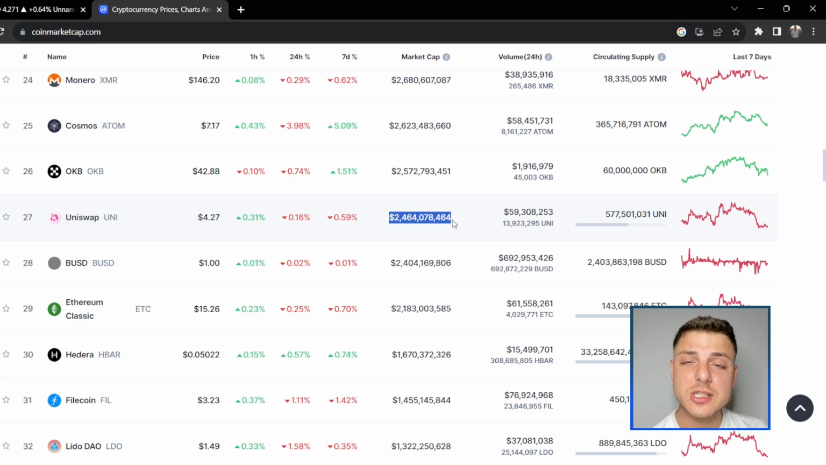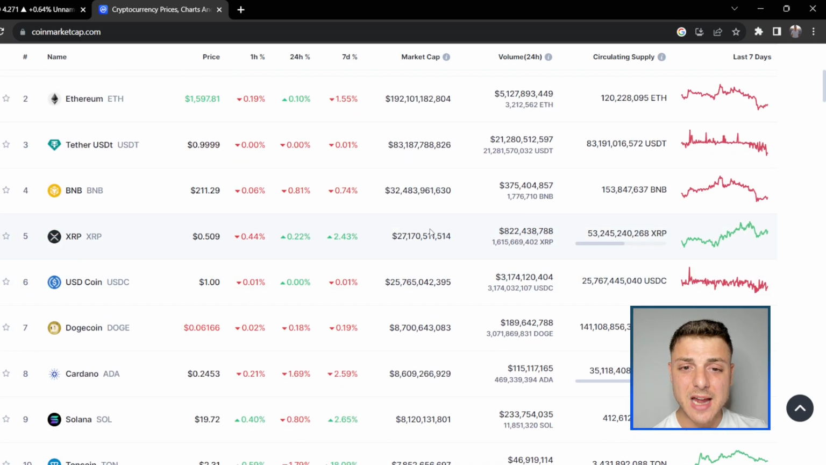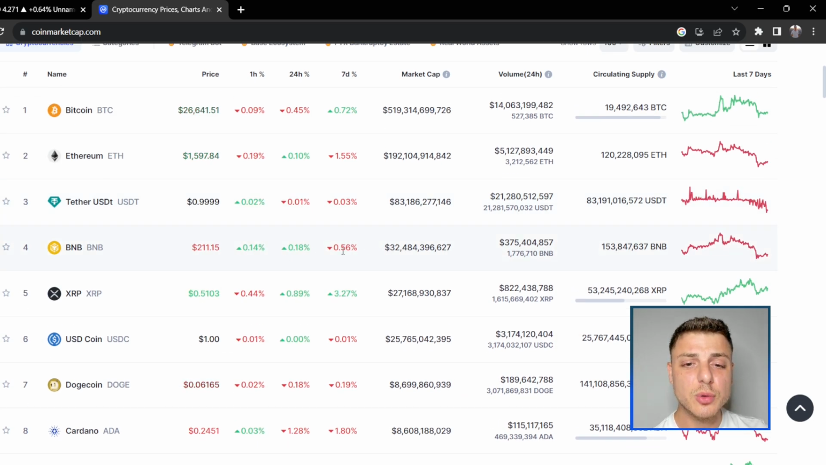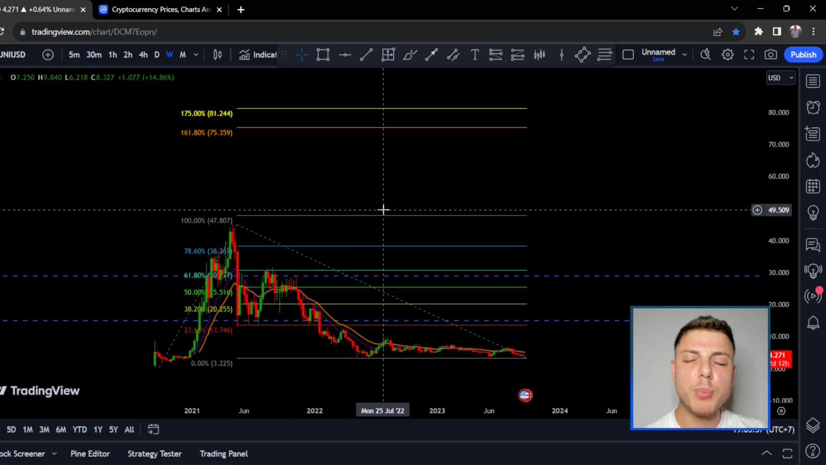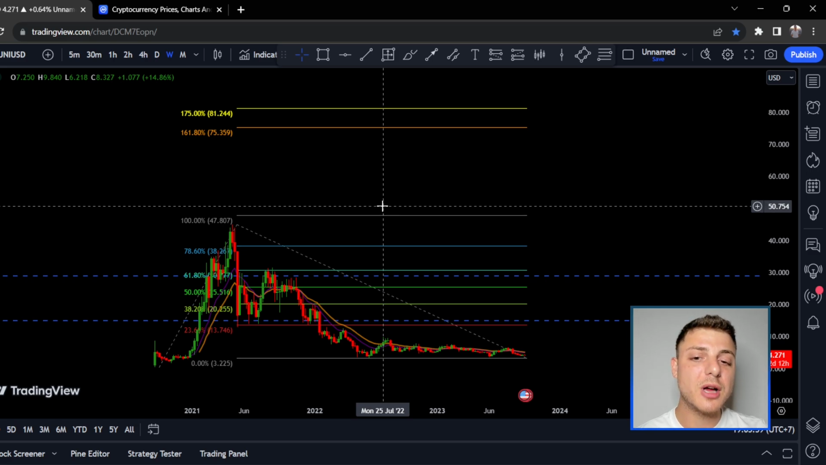So a 10x from Uniswap here would be $25 billion. A 20x would be $50 billion. It would put Uniswap basically in the top 5 coins out of every single coin. You can see, yes, it would be within the top 5. It would basically be the third coin out of all the coins. So you can see right here, is it plausible for Uniswap to become the third biggest coin in the entire market?